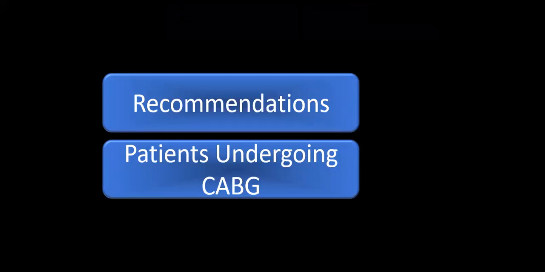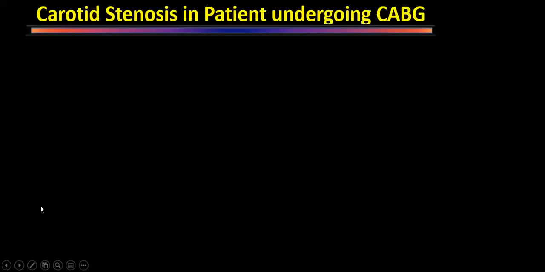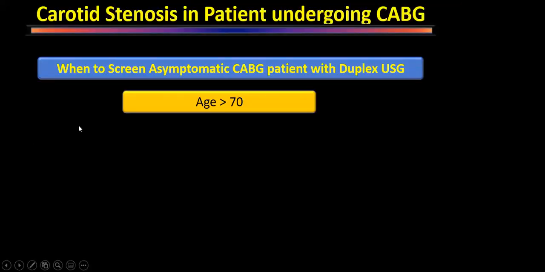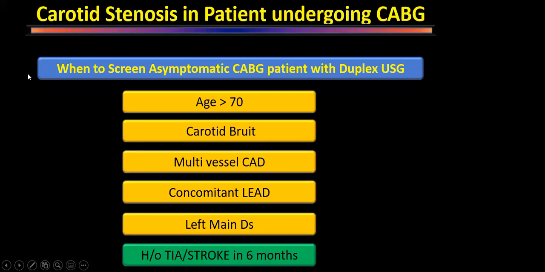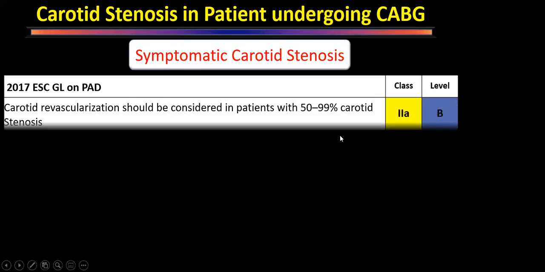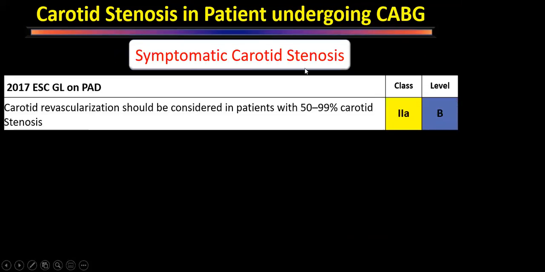Now, what are the recommendations for patients who are undergoing coronary artery bypass grafting? We'll see the recommendation, then we'll see the algorithm flow charts. So now we have just seen when we are going to screen. A patient has been referred to me with triple vessel disease. If he has these symptoms, I will do a carotid artery Doppler, neck Doppler, and find out whether he has some problem or not. So for symptomatic carotid stenosis, carotid revascularization should be considered. If 50 to 99% stenosis, this is a class 2A recommendation.